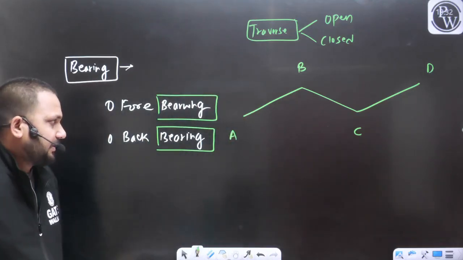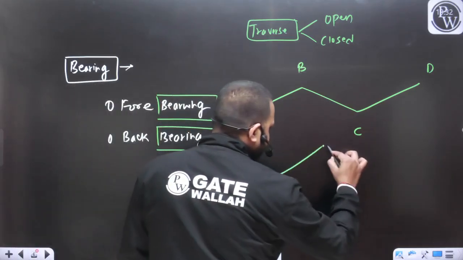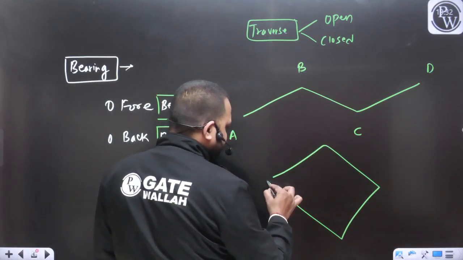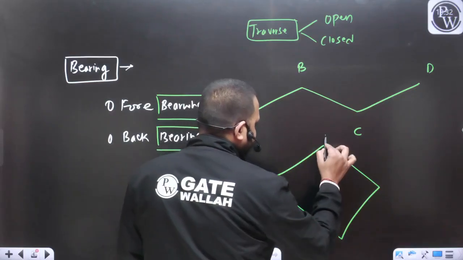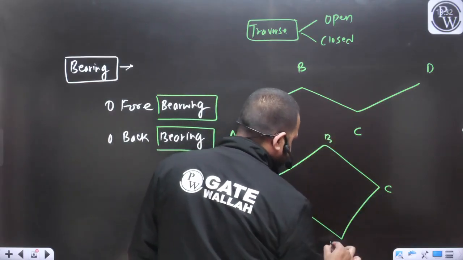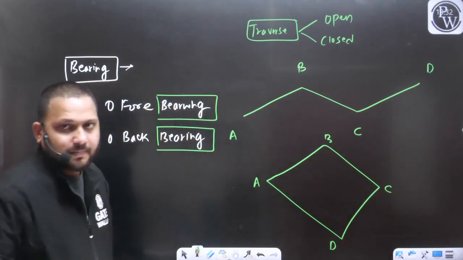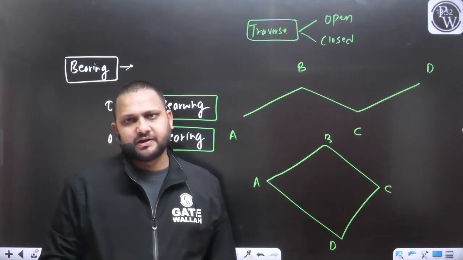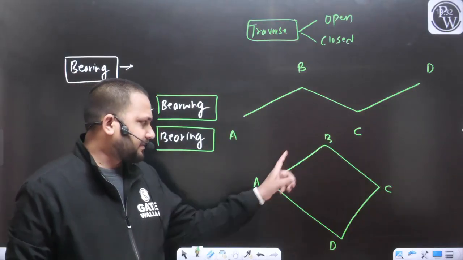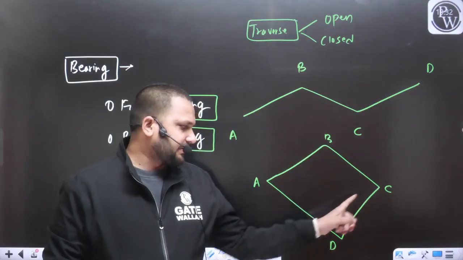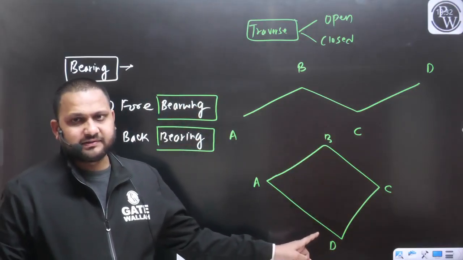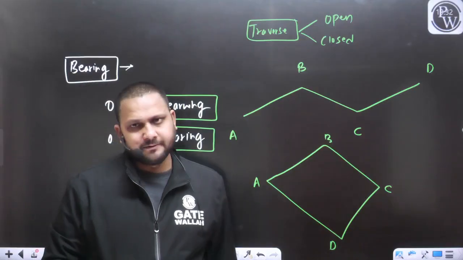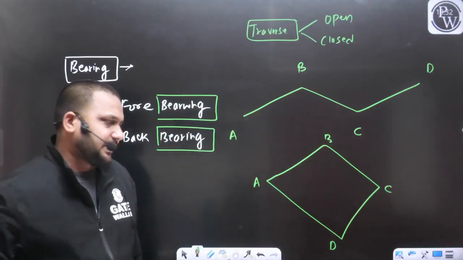Let's say this is the traverse, with station A, station B, station C and station D. Here also the survey lines are connected to each other: AB is connected to BC, BC to CD, and CD to DA.